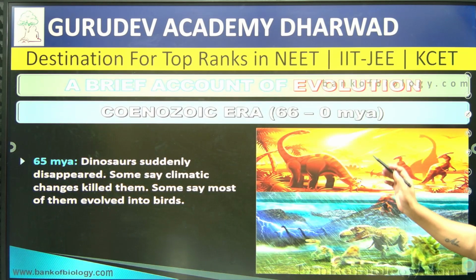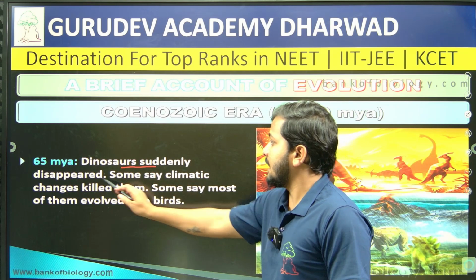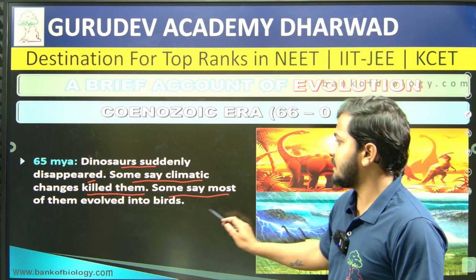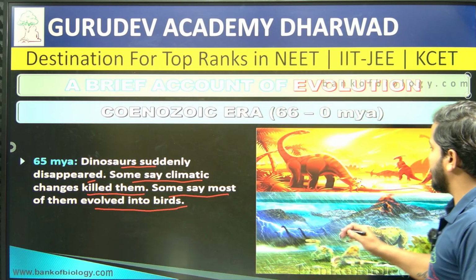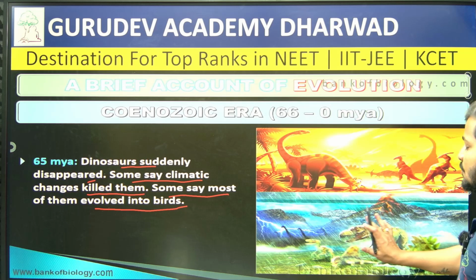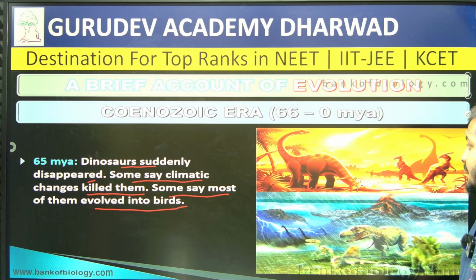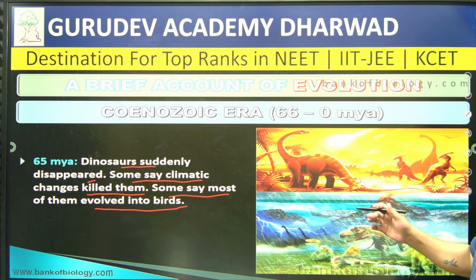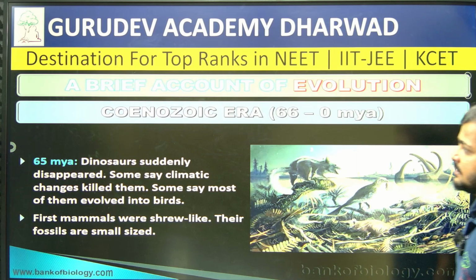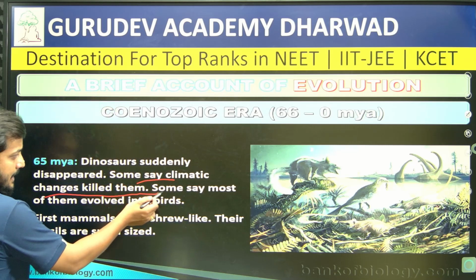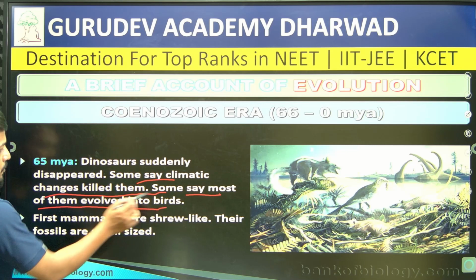Then in the Cenozoic era they mentioned that dinosaurs suddenly disappeared. Some say climatic changes killed them, but some say most of them evolved into the birds.